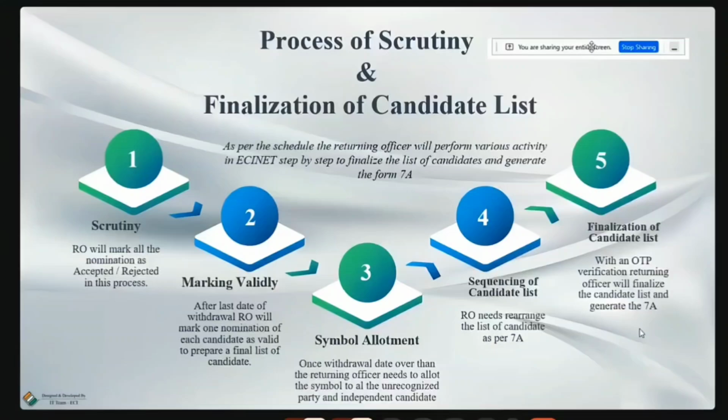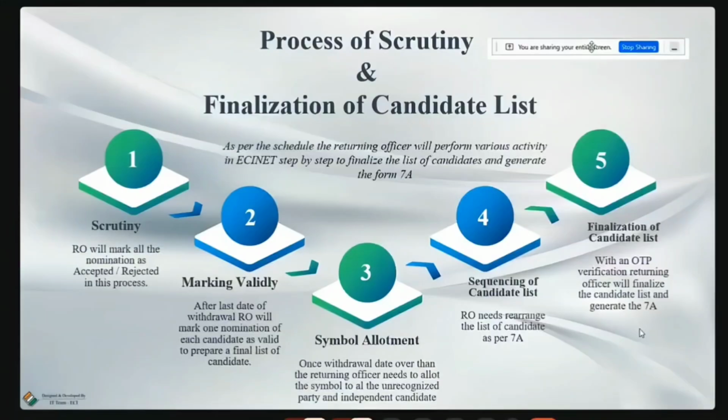Next we have to prepare the 7A list. 7A means the final list of candidates which should be sequenced in an order. That order criteria will be known by the RO office. I don't know exactly what the criteria is, maybe alphabetic order, or national party, state party, like that. We have to sequence it in the Encore portal also: which candidate will come first, which second, which third. There will be an option to put 1, 2, 3 against each candidate. So you will sequence the candidate list, and after that the sequencing will be completed, and you have to finalize